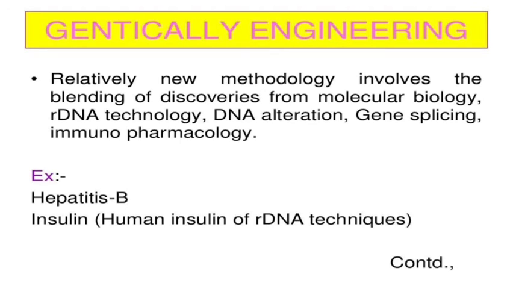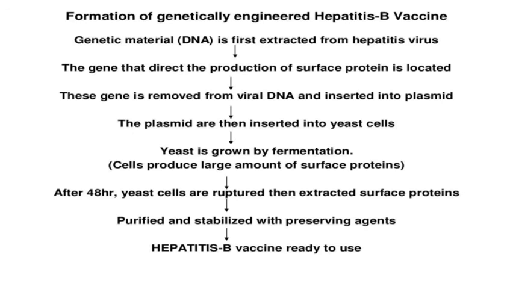And a genetic engineering technique. A relatively new methodology involves the blending of discoveries from molecular biology or DNA technology, DNA alteration, gene splicing and immunopharmacology. Examples are hepatitis B vaccine and human insulin by recombinant DNA techniques. Through recombinant DNA techniques we can also prepare drugs.